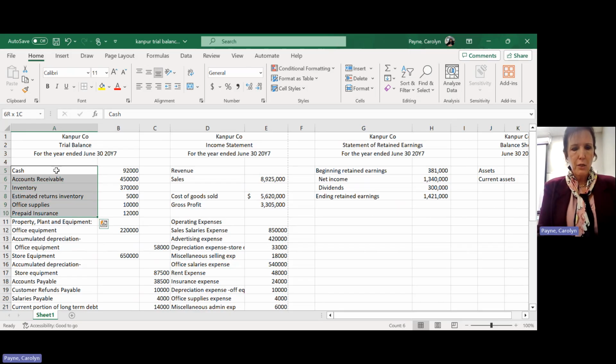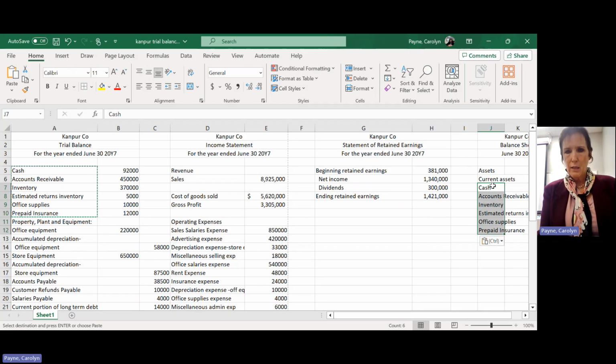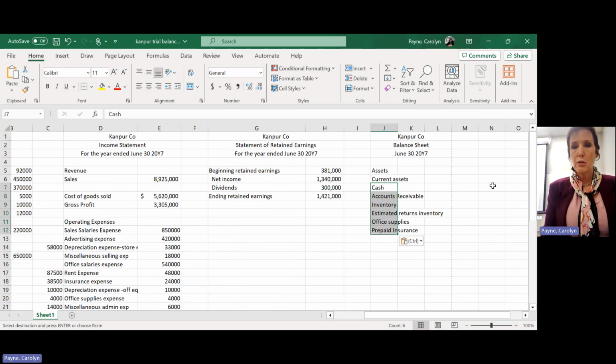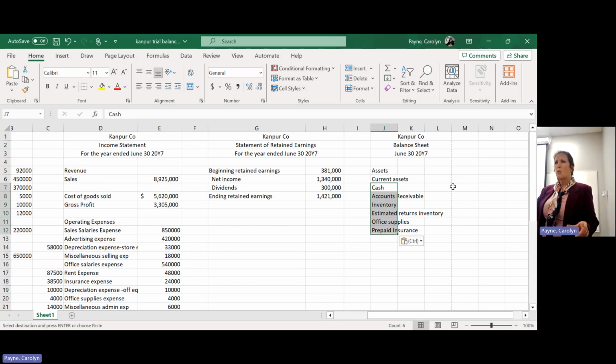down to prepaid insurance. So I'm going to copy that, come over here, paste that, and let's see, B5 is my first. So I just looked at the cell. B5 is the amount for cash. Let's see. Does anybody remember how to make that cell automatically widen for me?